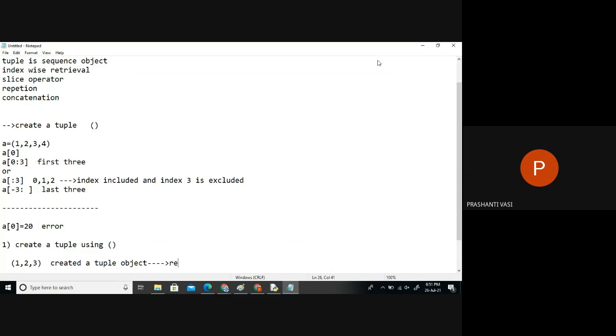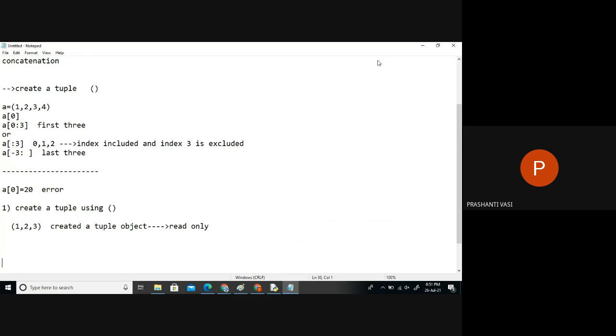That means it's just a read-only collection. We can't do modification of this particular tuple. There's one more way to create a tuple object, which is using the tuple function. You have a function called tuple, and you pass anything to this. Like if I'm passing a text to it, it's going to take each element of the string and add it into the tuple format. It will directly create a tuple of letters like this.